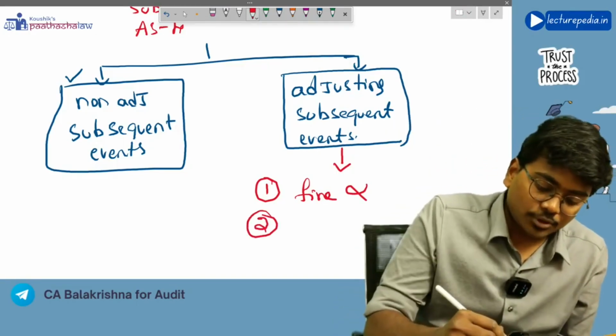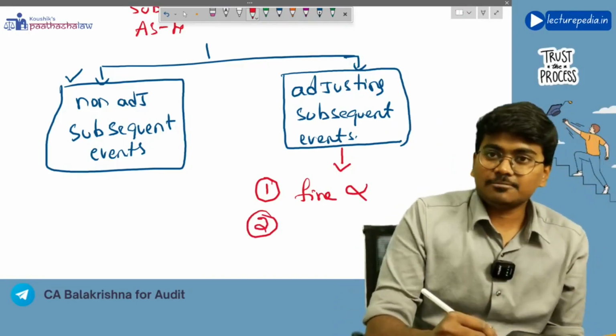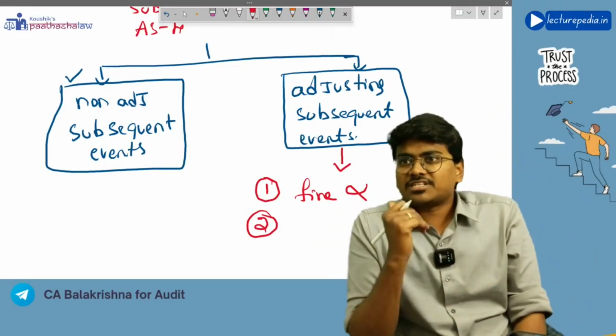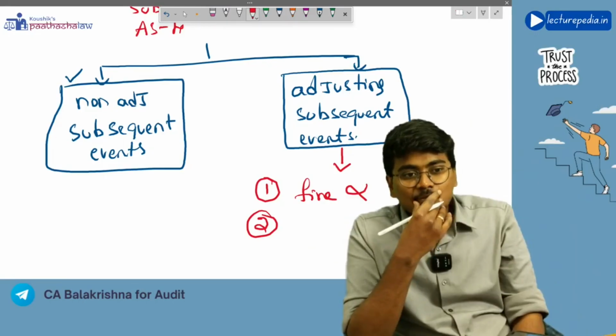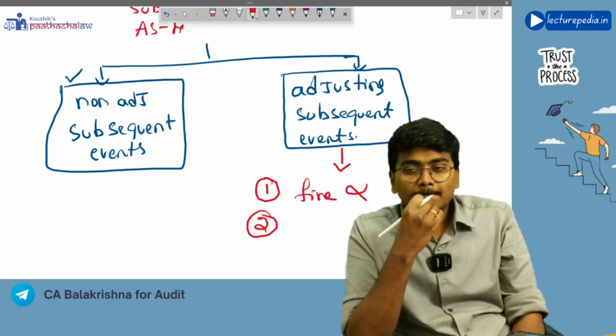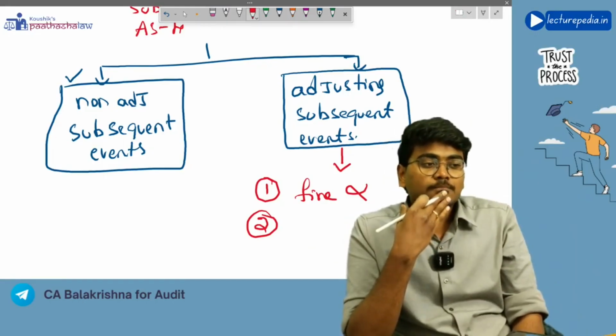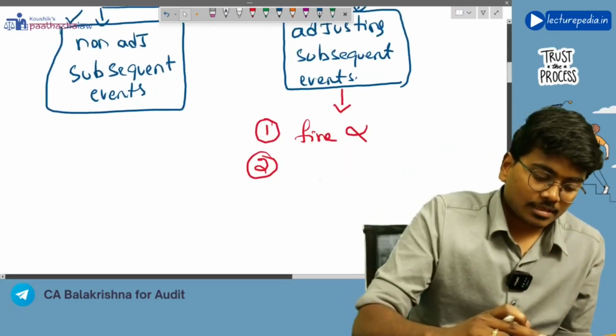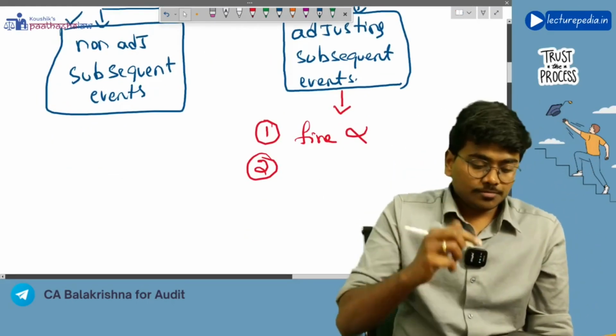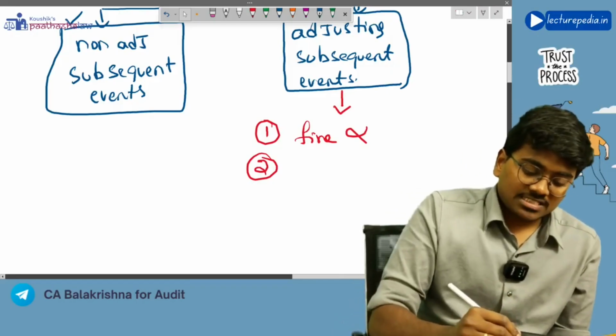The best example could be, let's say, in case of customs duty.